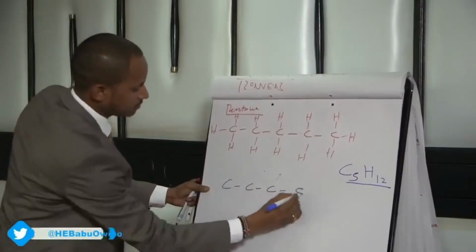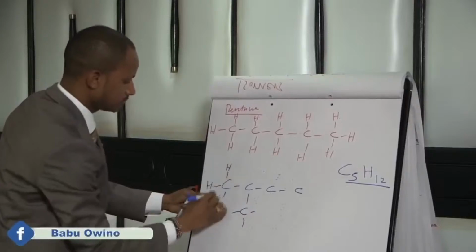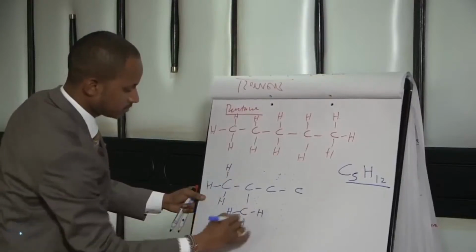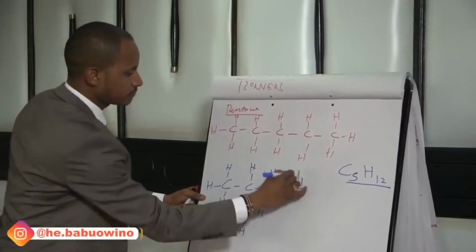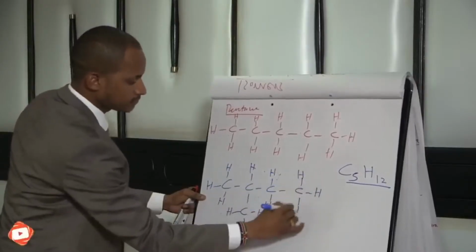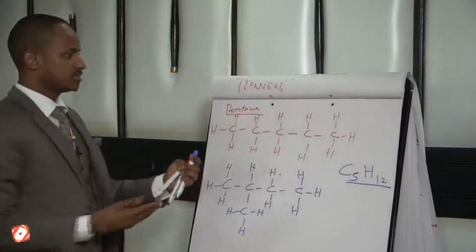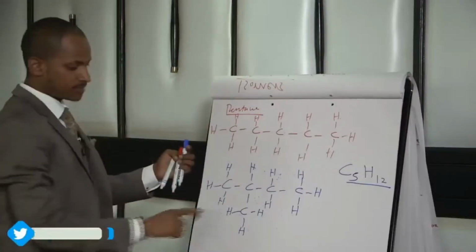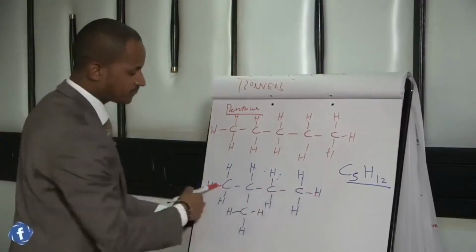Branch it there. After branching it, you name it. Identify the longest continuous chain. This is called pentane, but what do we call this? Identify the longest continuous chain as 4 carbon atoms.